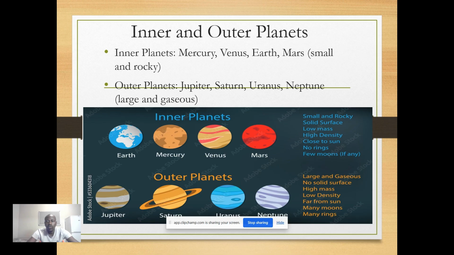When you go through this, we've got the picture of it, which shows the Earth, Mercury, Venus, and Mars as the inner planets, and the other group is the outer planets, where we've got Jupiter, Saturn, Uranus, and Neptune.